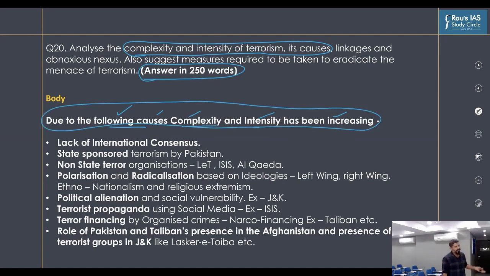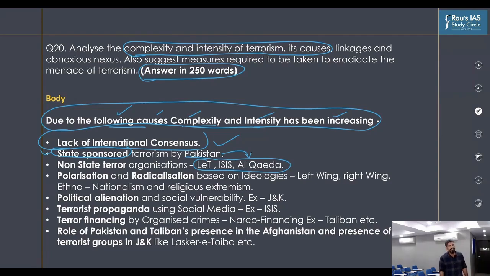First is, of course, the lack of an international consensus. I've already highlighted that there is no international definition or convention related to terrorism, although all the countries in the world are facing this issue. Second, what is the second cause leading to complexity and intensity? Terrorism is not just homegrown, it is being supported by external state actors, that is state-sponsored terrorism by Pakistan. Then we have non-state actors. Which are these? These are terrorist organizations like LeT, ISIS or Al-Qaeda, which are at times supported by these state actors to fulfill their political goals.